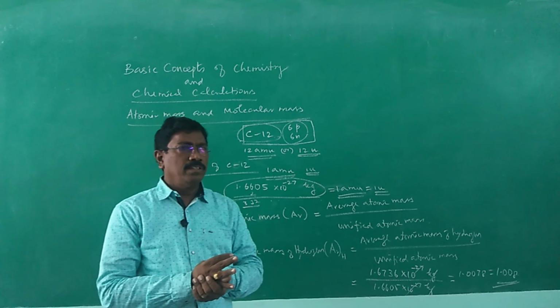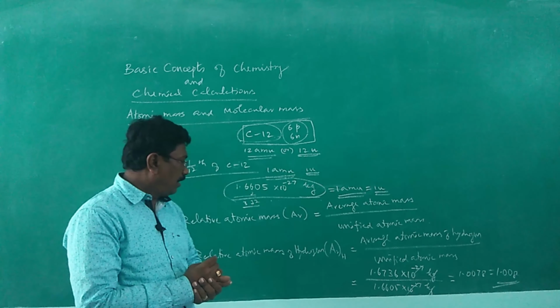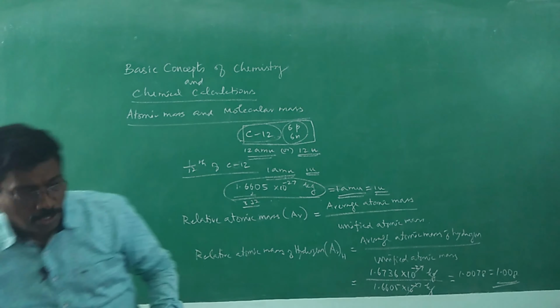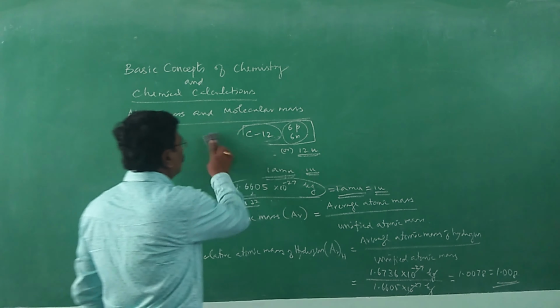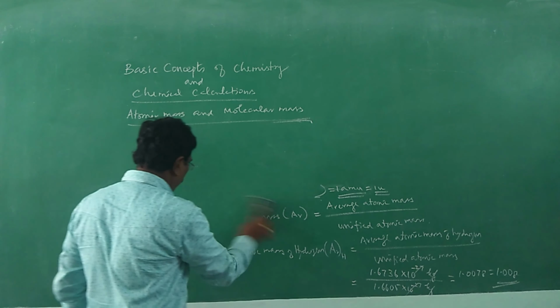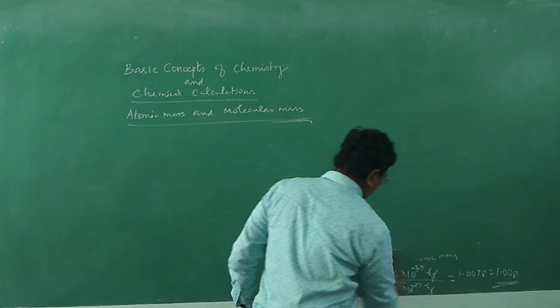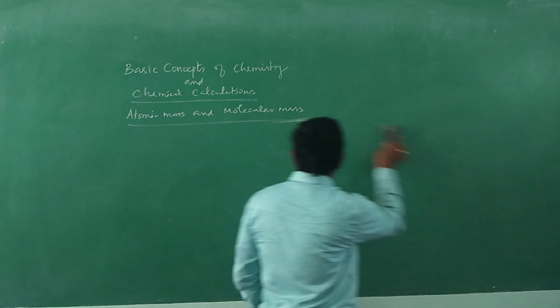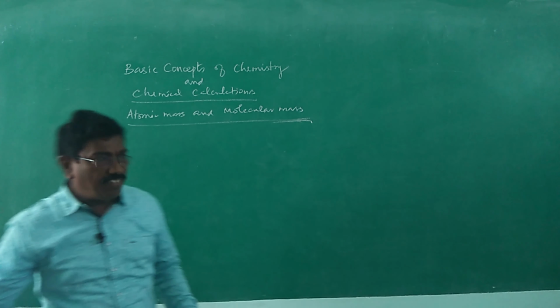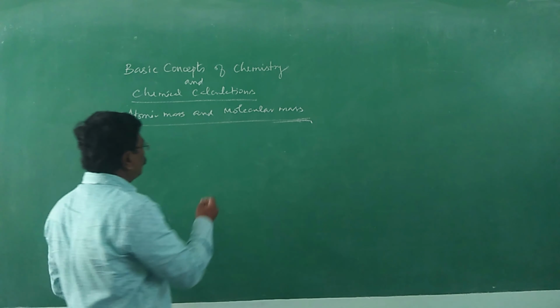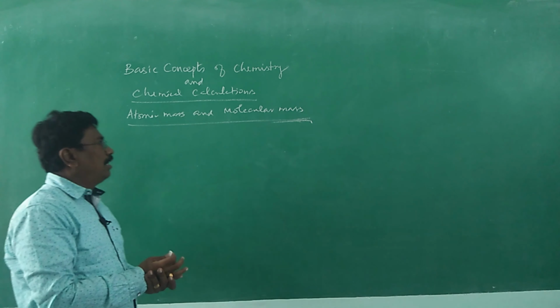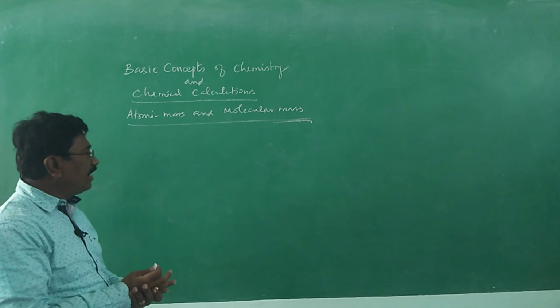For example, the relative atomic mass of chlorine. Chlorine is made of two isotopes, with mass number 35 and mass number 37. The isotope with mass number 35 is present to the extent of 77%, and the isotope with mass number 37 is present to the extent of 23%.